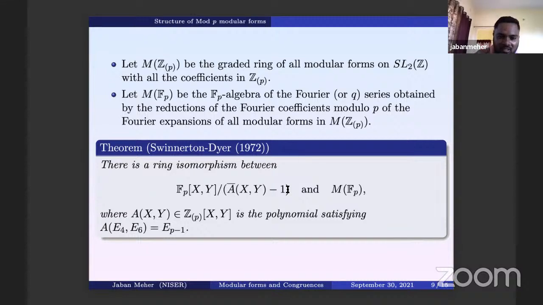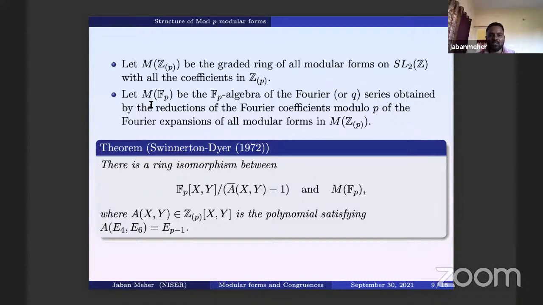So this is the very starting result in this direction, giving a description, because if you reduce modulo p and look at M(F_p), there is a possibility: we have seen that E_{p-1} is congruent to 1 mod p. So whenever E_{p-1} comes, you reduce modulo p and get 1.